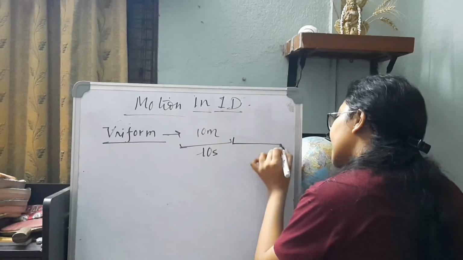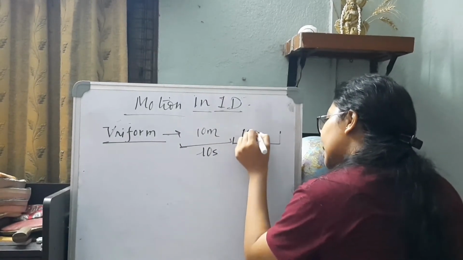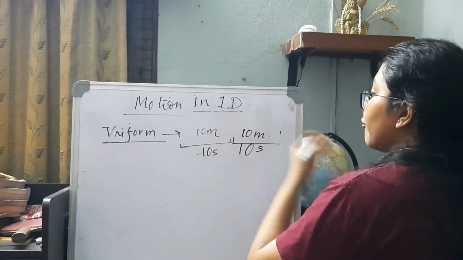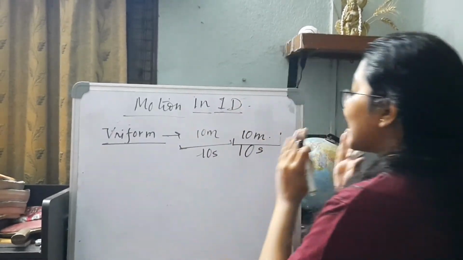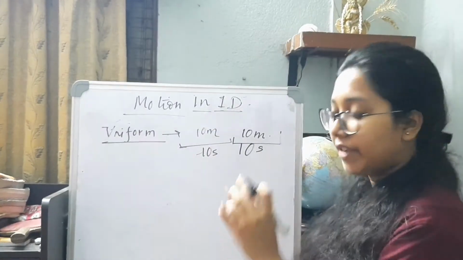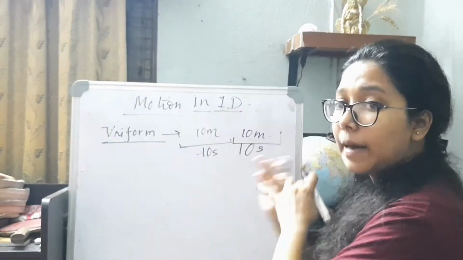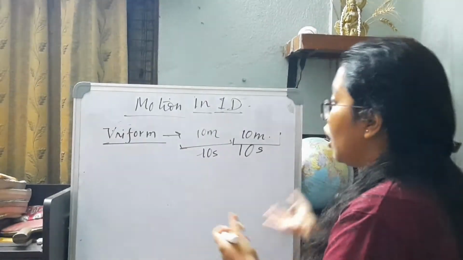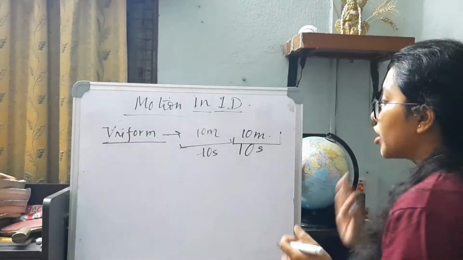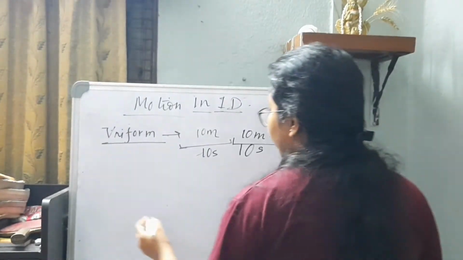If I study the remaining 10 seconds of its motion, it is again 10 meter. So it is a uniform motion when it travels equal distances in equal intervals of time. The time interval is kept the same so that the comparative study becomes easier.